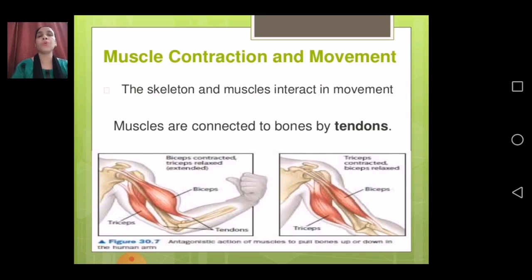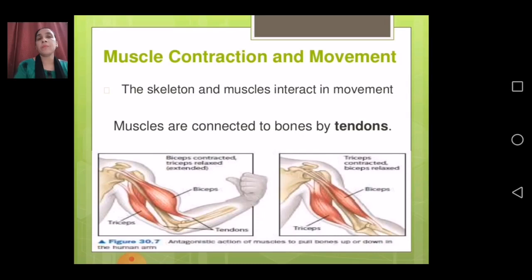So, students, we understood about the movement, different types of movement, like earthworm allows movement in their body due to muscle contraction and expansion. So muscle contraction and movement, how they go hand in hand, that we understand now. Now, muscle contraction and movement, the skeleton and muscle interact in movement.